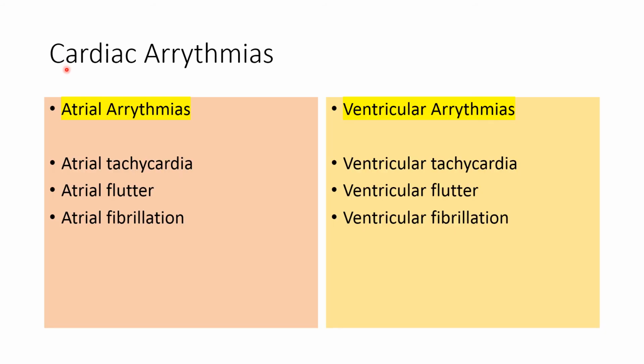Cardiac arrhythmias can occur in the atria as well as inside the ventricle. Arrhythmias that occur inside the atria are known as atrial arrhythmias, and arrhythmias in the ventricle are known as ventricular arrhythmias. Various atrial arrhythmias include atrial tachycardia, atrial flutter, and atrial fibrillation. And ventricular arrhythmias include ventricular tachycardia, ventricular flutter, and ventricular fibrillation. Now let's understand the atrial as well as the ventricular arrhythmias in detail.